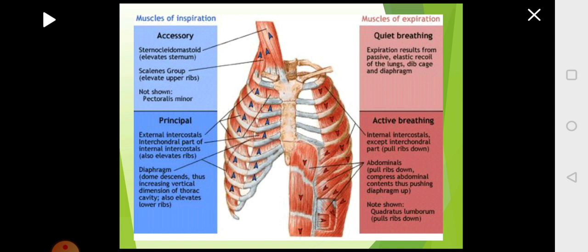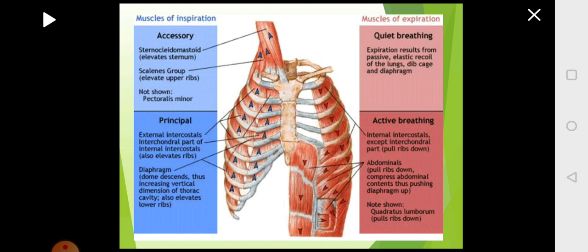Once you take in oxygen, then exchange of gases will take place in the capillaries. That is, the carbon dioxide will be released into the alveoli, oxygen will be picked up by the capillaries, and carbon dioxide will be expelled out, and oxygen will be carried to the heart for distribution. Now, once inspiration happens, it is followed by expiration.